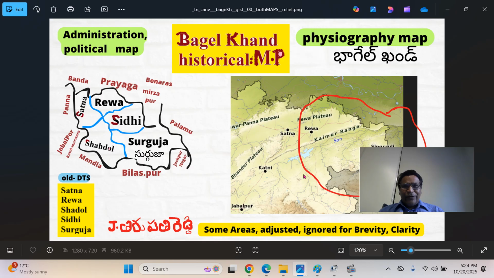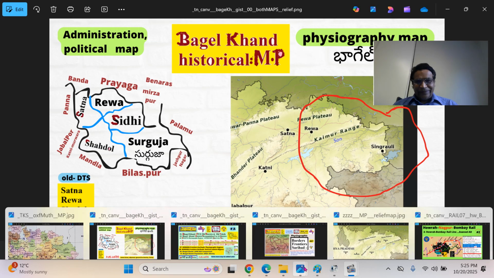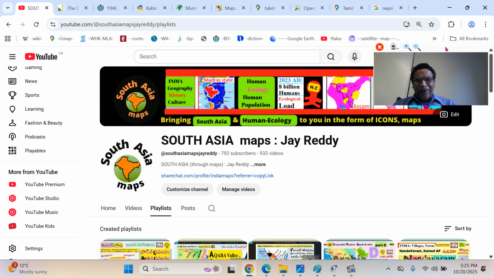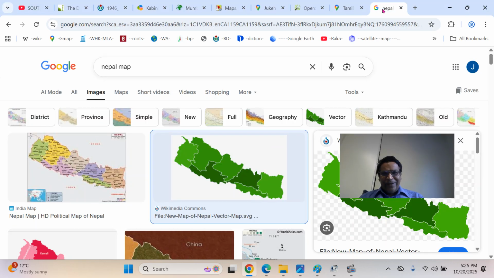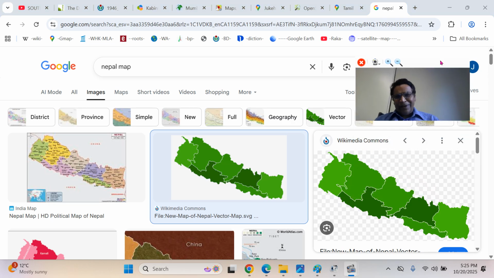This is the physiographic map, that means it shows the physical nature of the terrain, the land, when compared to standard two-dimensional geographic, political, administrative maps. This gives a better understanding of the history, geography and culture. So why I have taken this and what benefit it will give: I study a lot of geography every day, since a couple of decades.